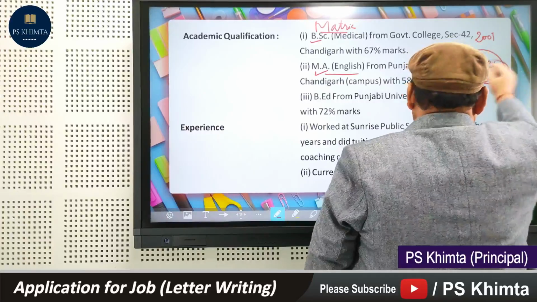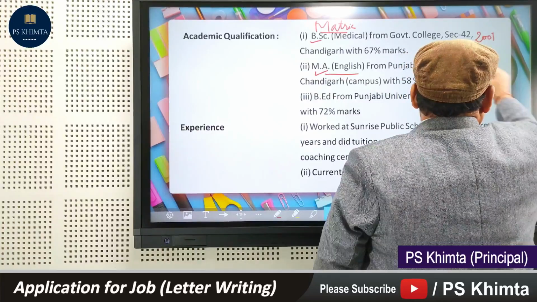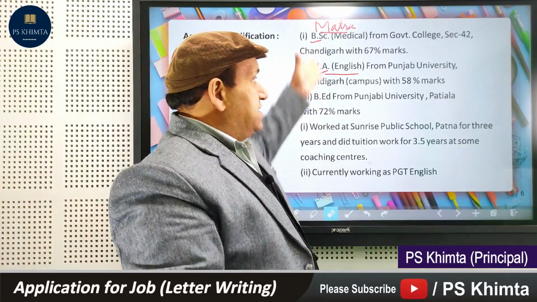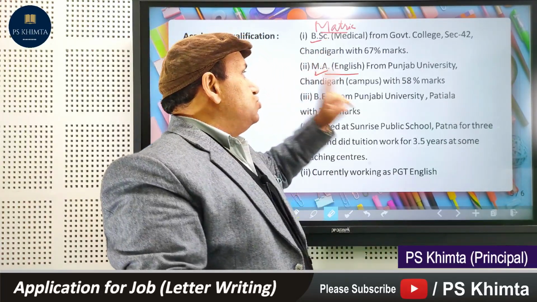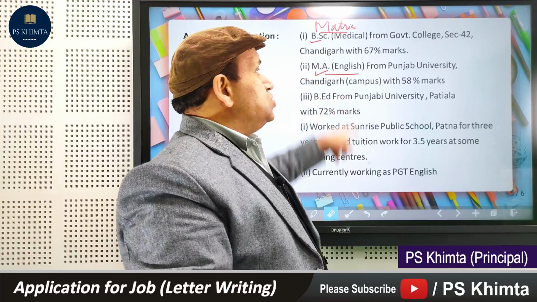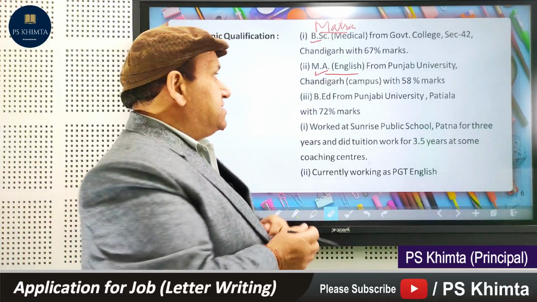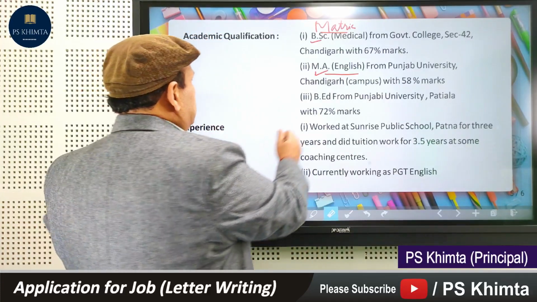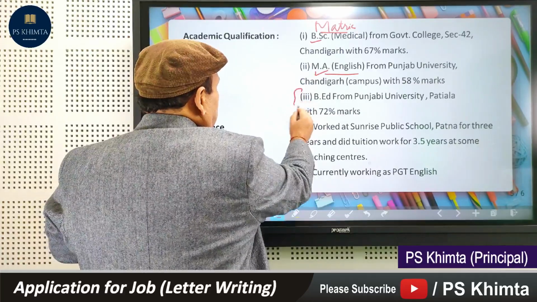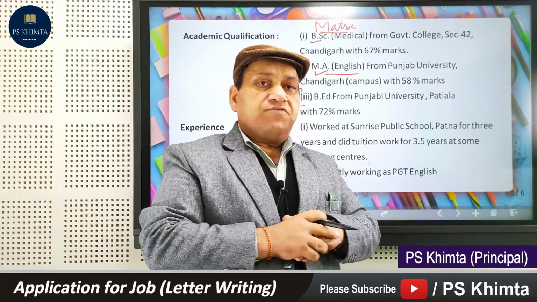All right. So mind that when you write all these things, it should be kept in mind that the dates and all the detail of the years should have a sequence like this. After BSc, you require 2 years for M English, and for B.Ed you require 1 year. Never do that, completing all degrees within 3 years. This sequence is expected to be very correct from the candidate side. Then come here, this is a professional degree which is always required, because until you write this professional degree, you are not an eligible candidate for the job.